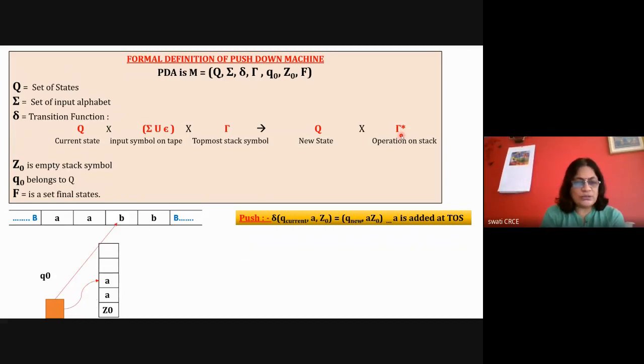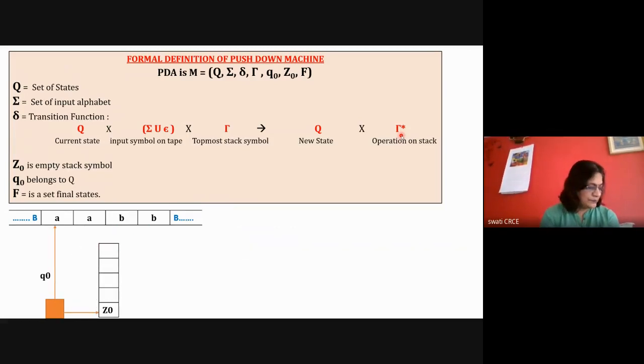Okay, so I'll just show this again to visualize the working. Initially it is reading the leftmost symbol on the tape and Z0 on the stack. After reading the symbol, the pointer goes ahead. Suppose there is a push operation: A is pushed, so A is added onto the stack. The top of the stack is changed, and the read head is ready to read the next symbol. All these things happen at the same moment: the top of the stack is changed, and the input tape is now ready to read the next symbol.